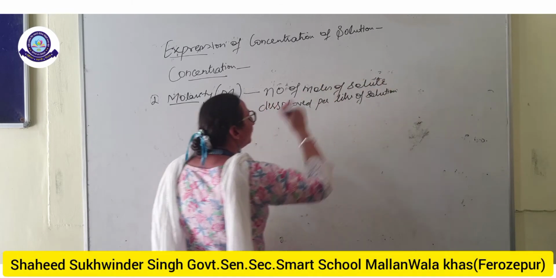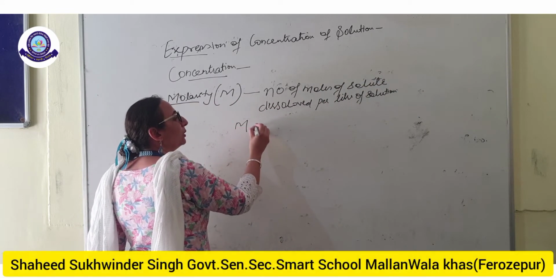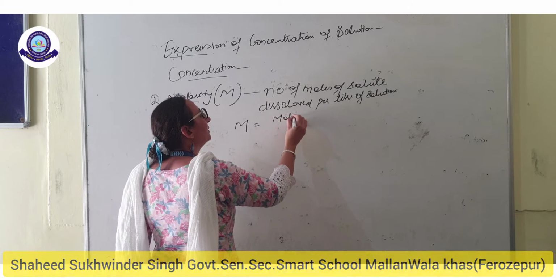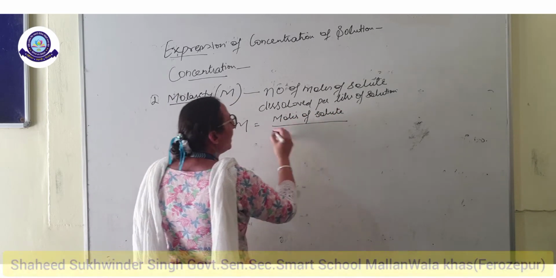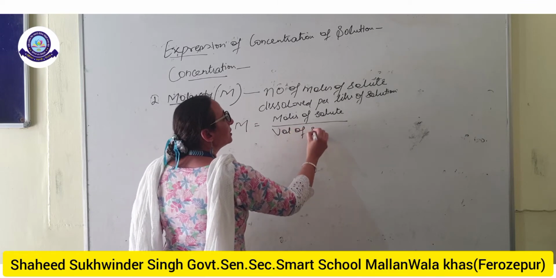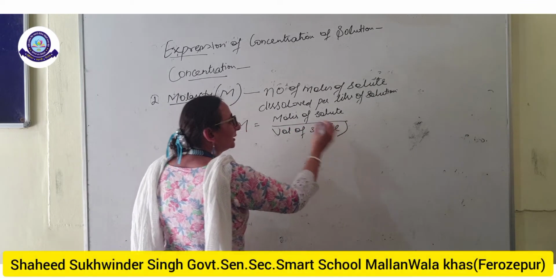Molarity is equal to moles of solute divided by volume of the solution in liters.